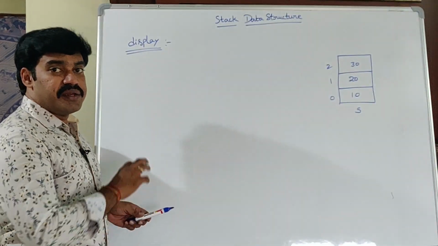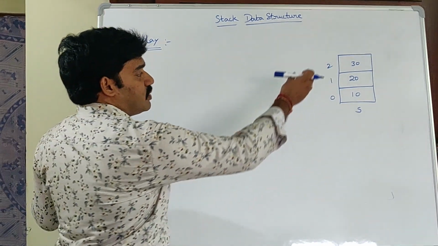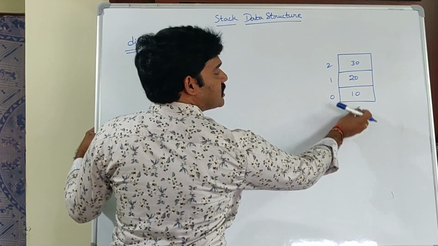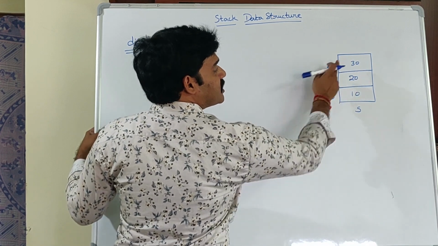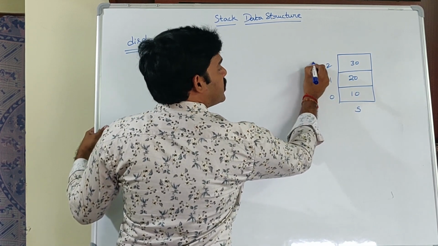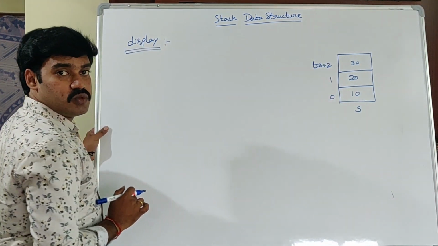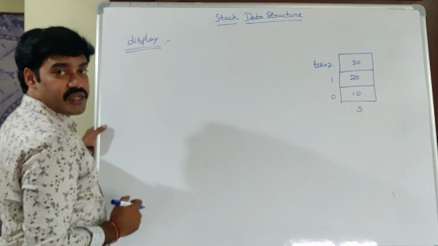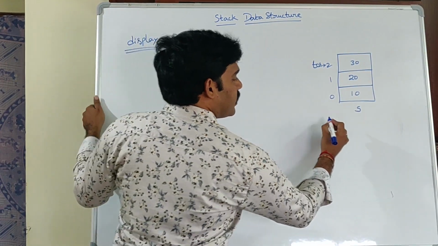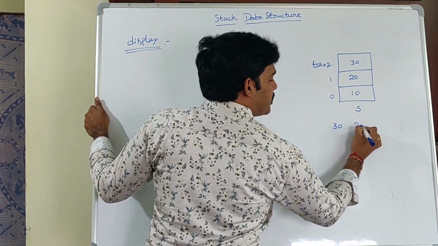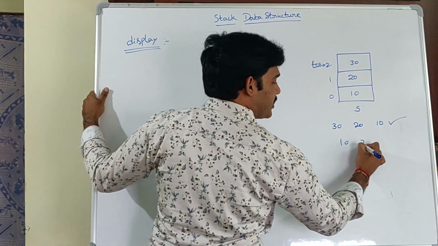Next. Displaying the elements of a stack. Assume that this is our stack with the name S with how many elements? 3 elements. 10, 20 and 30. What is the topmost element? 30. So TOS pointer points to that particular element. Okay. How to display the elements of a stack? Now here what are my stack elements? My stack elements are 30, 20 and 10. These are my stack elements, not 10, 20, 30.